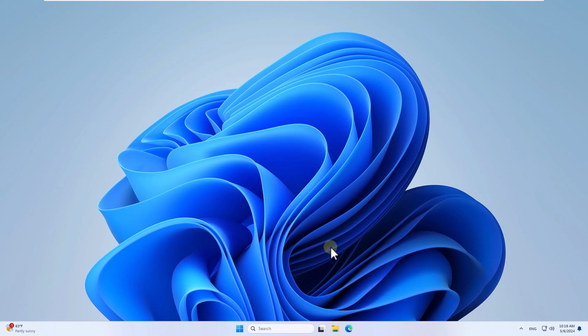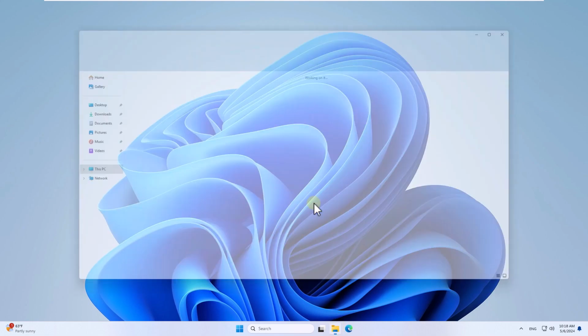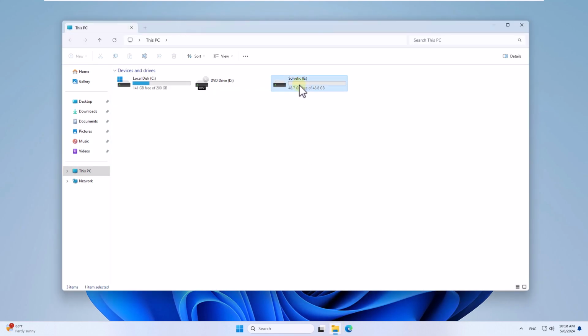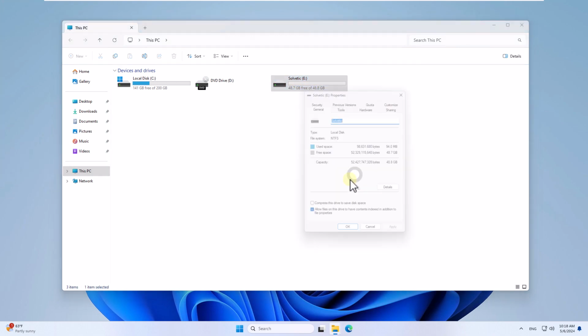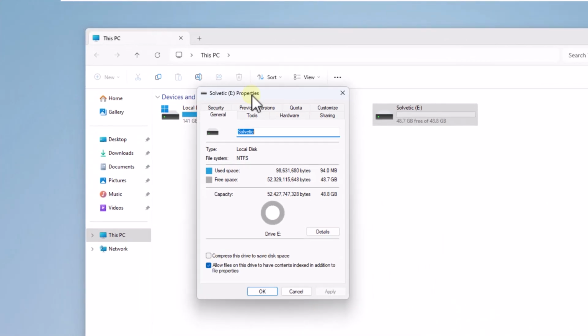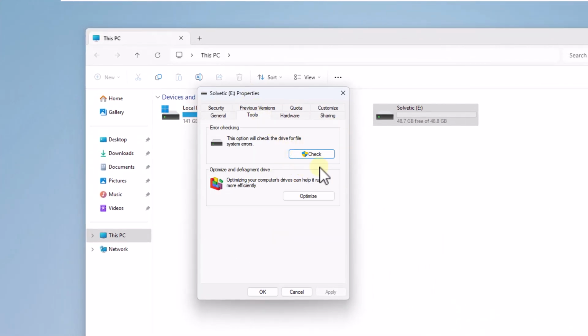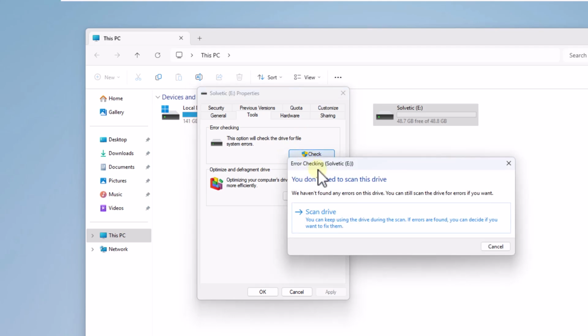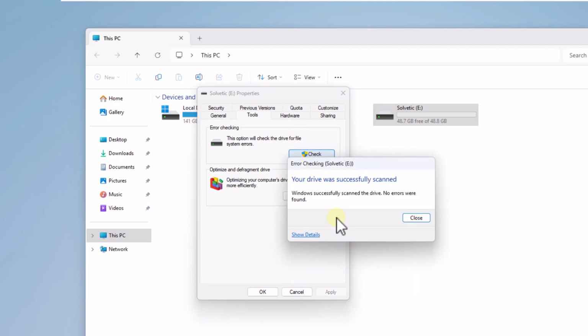You will start by opening the File Explorer. Right-click on the disk and select Properties. After this, in the Tools tab, click Check. The next step is to click on Scan Drive. Wait for the scan to complete.